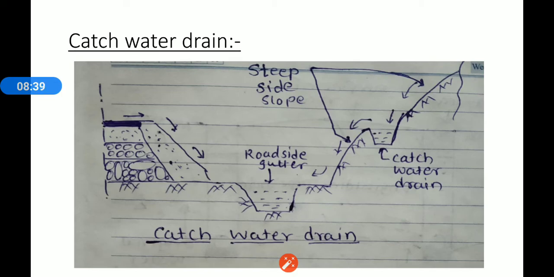In such a location, an additional gutter running parallel to the road is provided at a higher elevation. This gutter is known as a catch water drain.